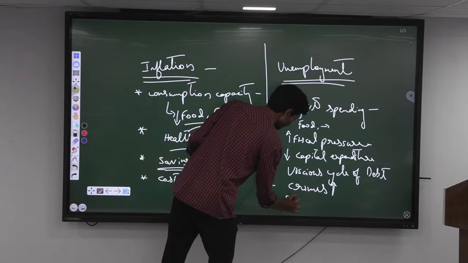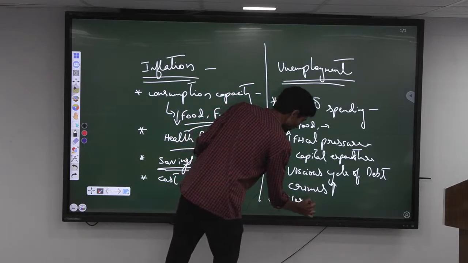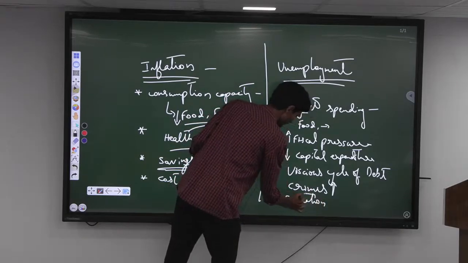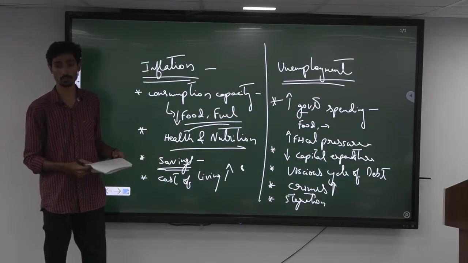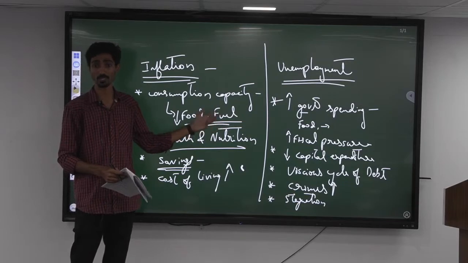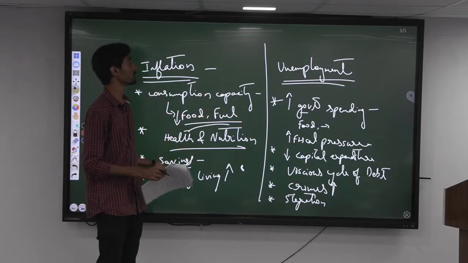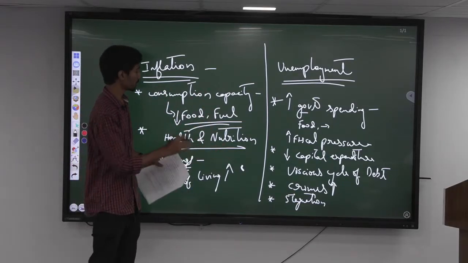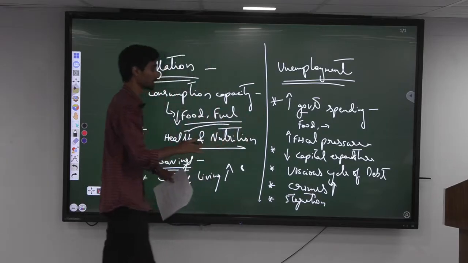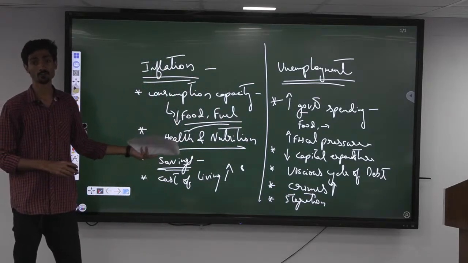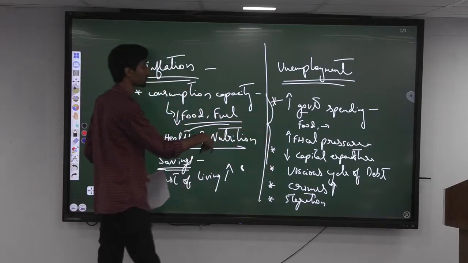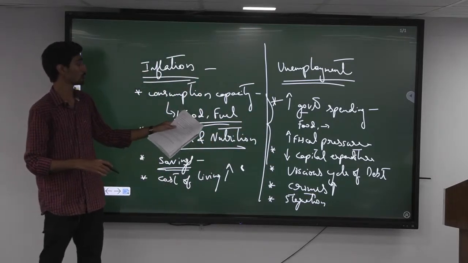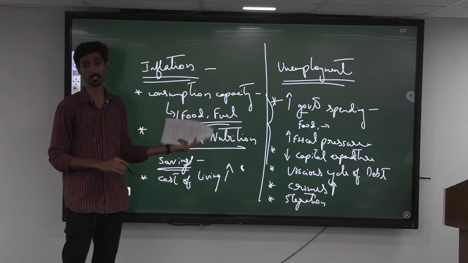Then finally we can talk about stagnation of the economy. If the people are not able to contribute towards the economy, it will lead to stagnation in the economy, right? So these are the issues with respect to inflation and unemployment. If only welfare schemes are taken into consideration, without this, even they will not be sustained, right? So here when you are talking about these points, try to bring in the welfare schemes also, how they cannot be sustained for long without tackling these two things.